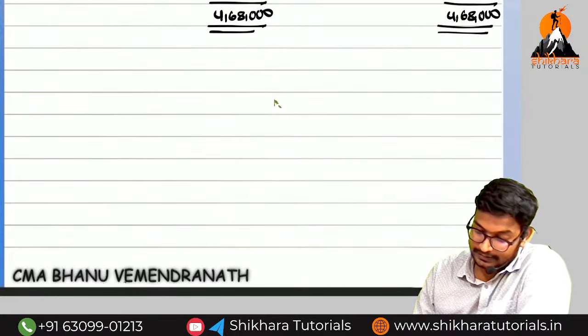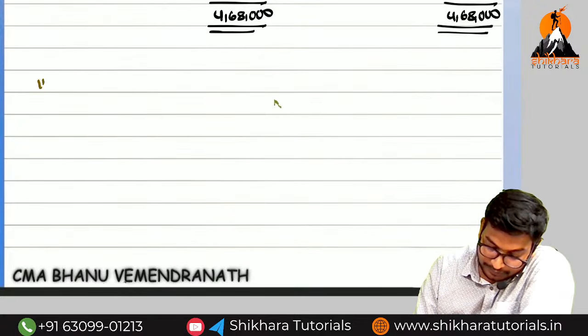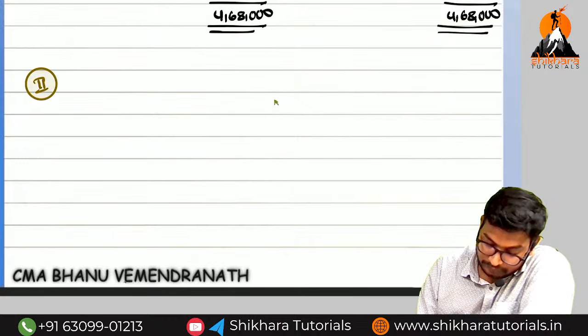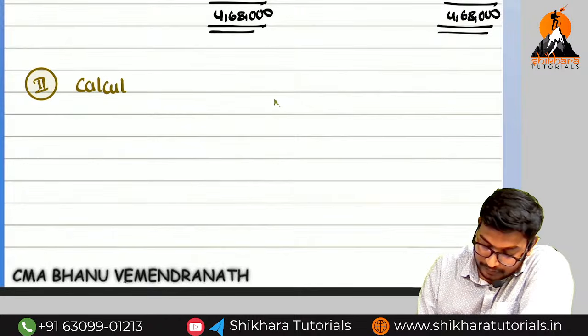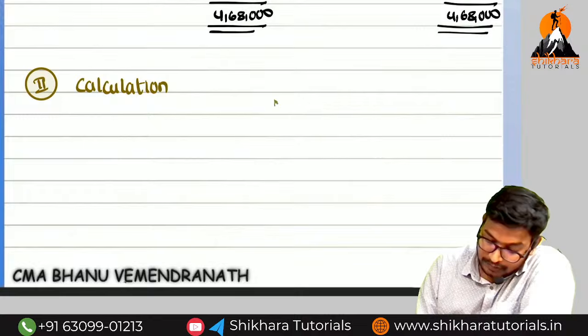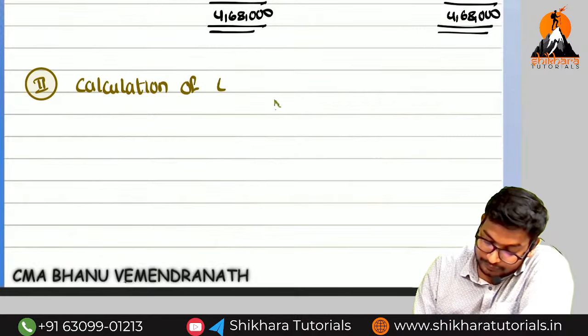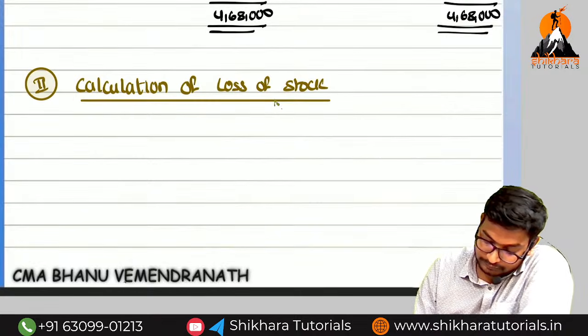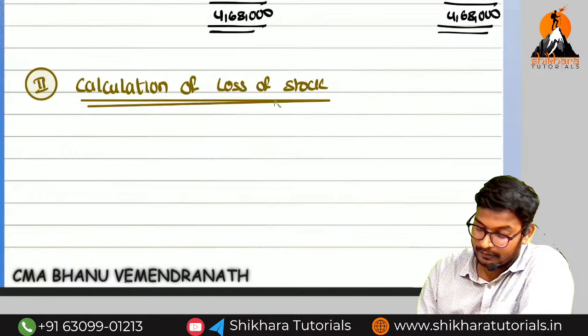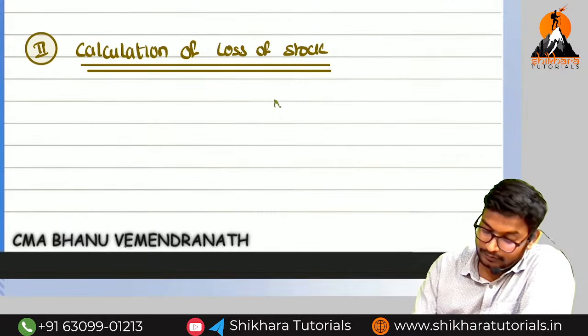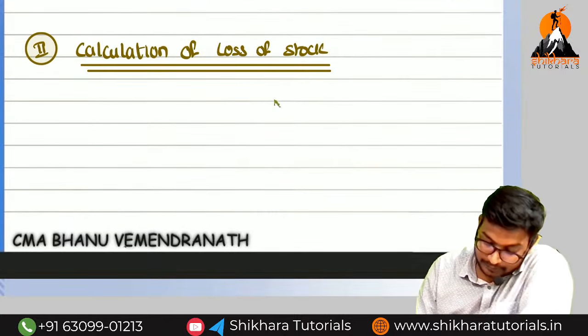So next, step number 2, calculation of loss of stock. So what is the formula for the loss of stock, amma?